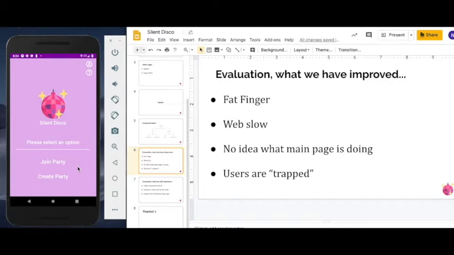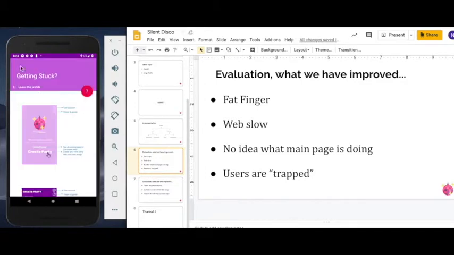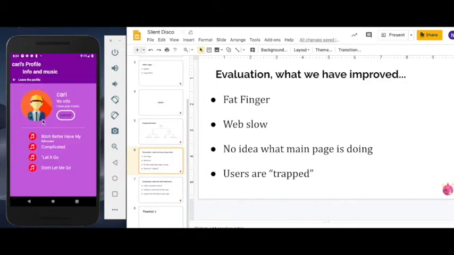And finally, some users gave us the feedback that they easily get trapped in some screens. So for every screen, we make a back button. There is a back button too. There is a back button. There is also a back button. So we make sure that our logic is really flat and every screen is no more than 2 screens away from each screen.